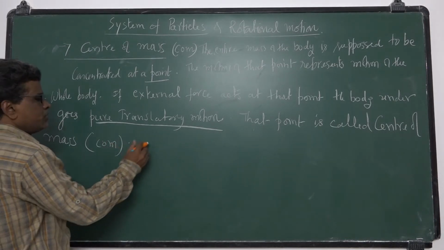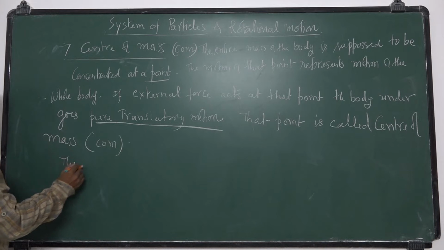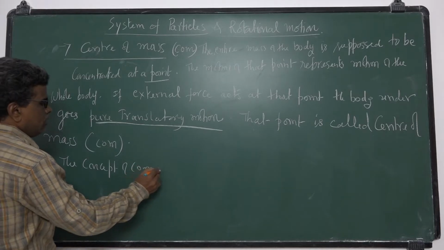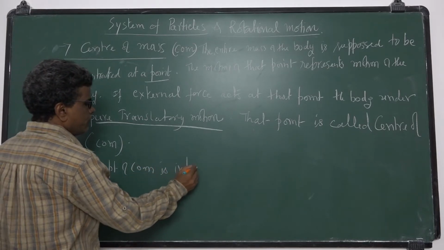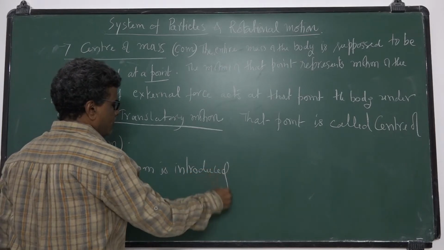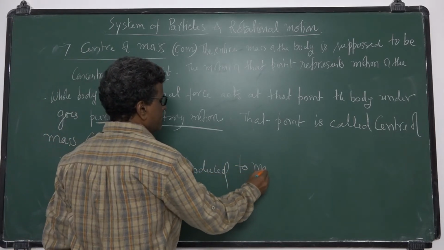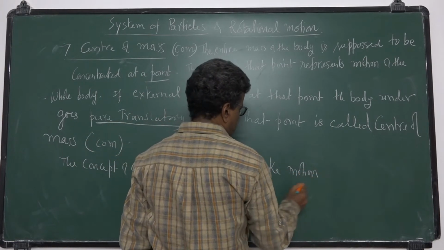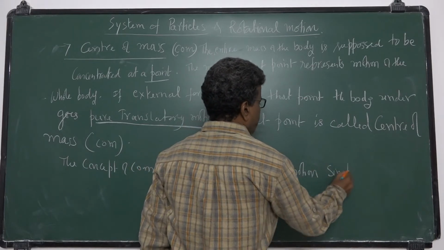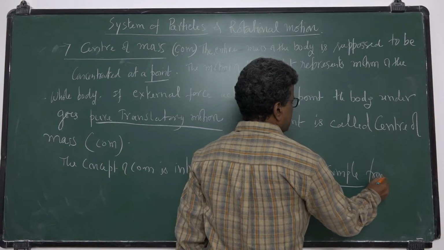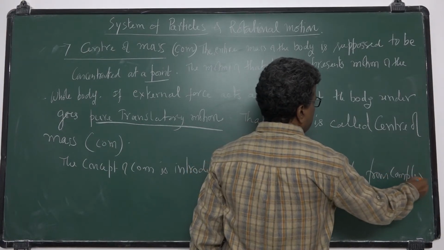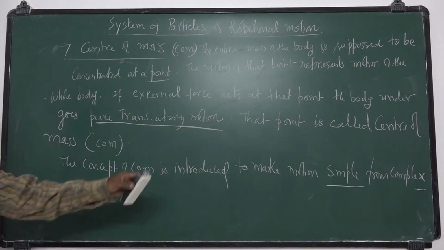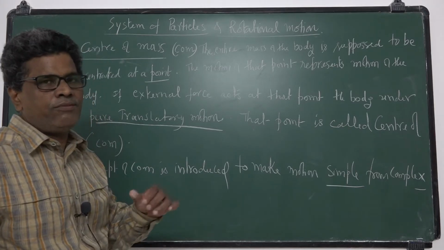Why is this concept of center of mass introduced? The concept of center of mass is introduced to make motion simple, from complex motion to simple motion. As I explained earlier, the motion of a point on the rim of a wheel is a complex one.